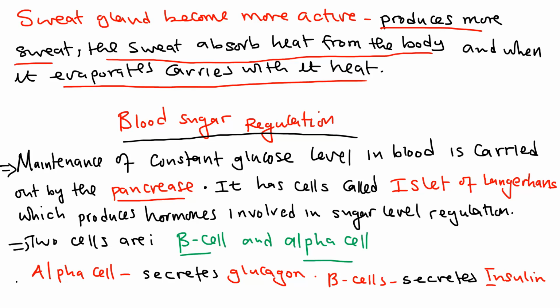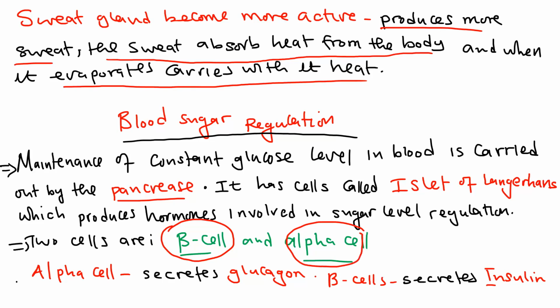The pancreas has two cells, otherwise known as the islets of Langerhans: the beta cell and the alpha cell. So what we are saying here is that maintenance of a constant glucose level is carried out by the pancreas, which releases the islet of Langerhans cells, the beta cell and the alpha cell.